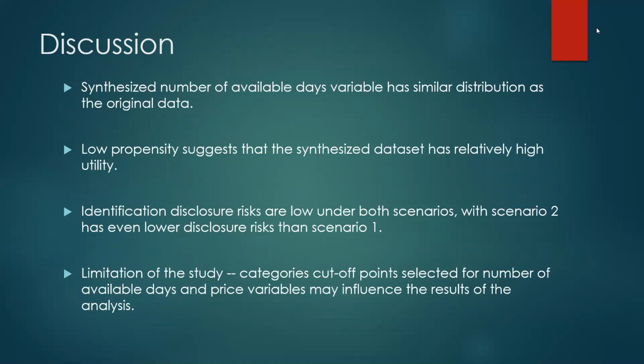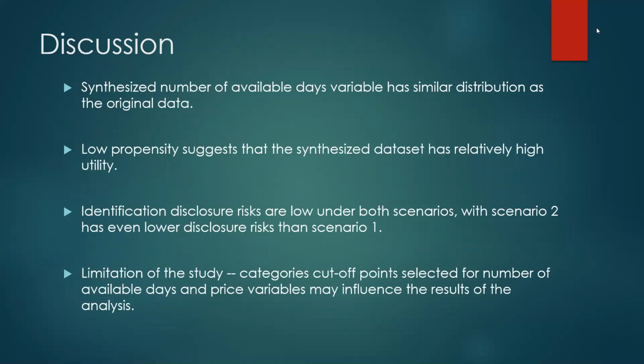And also when we are evaluating the identification disclosure risk, we categorize the price variables into different categories to do the matching. And selecting too many categories may further increase the difference between two scenarios, because if we choose too many categories, the difference of the noise added pricing data will be much larger than the original data set, and that way we'll have a lower disclosure risk.